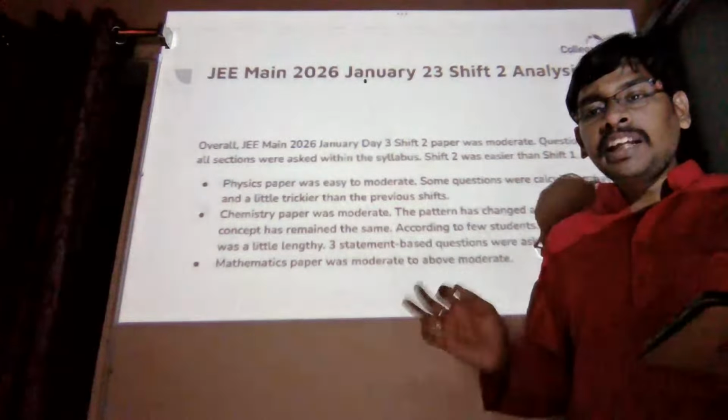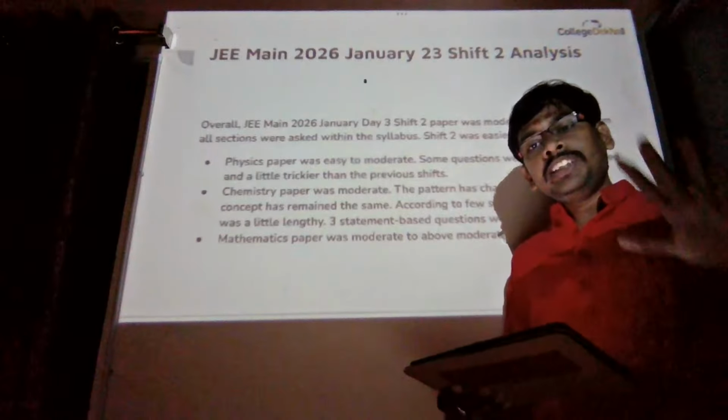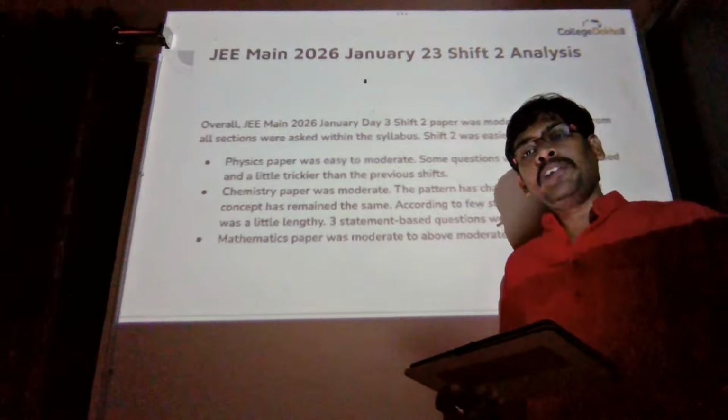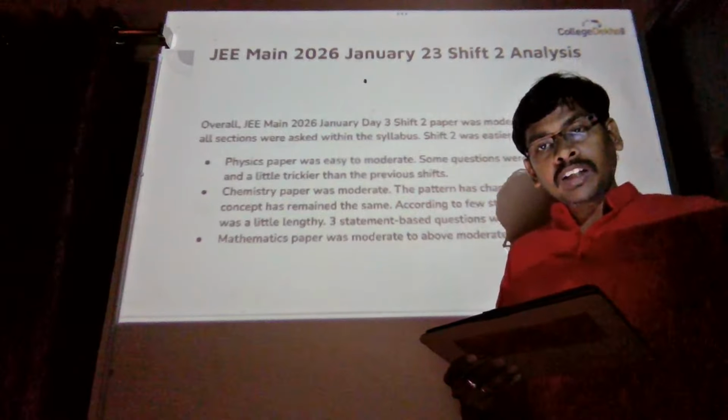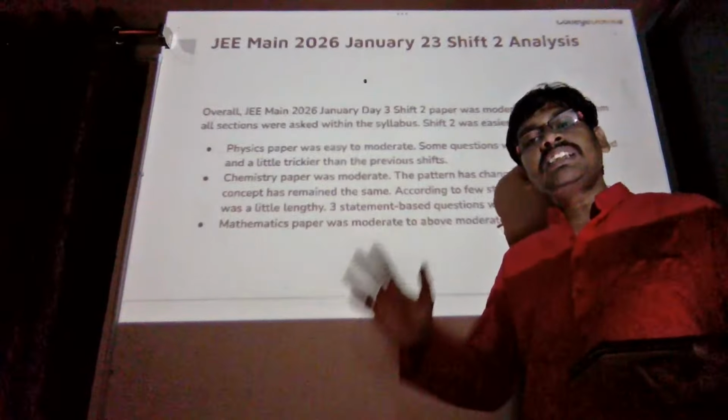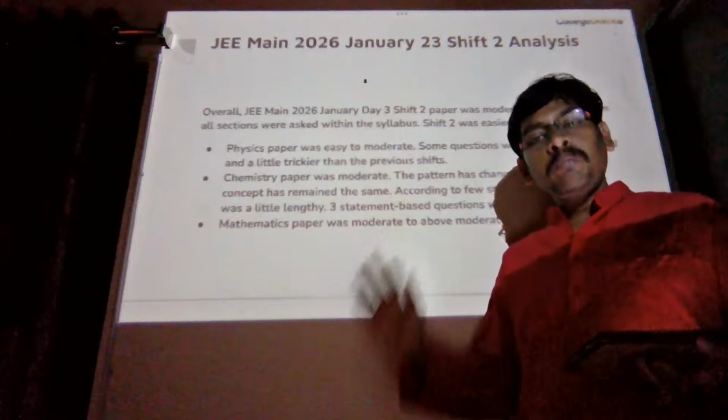Sir, physics was tough, everyone is saying. Yes, I have also got 2 to 3 comments from students on WhatsApp. They also said that physics was tough in this. That's what I'm saying. Physics difficulty level was slightly increased compared to previous shifts, previous 5 shifts. Some questions were a little trickier, say 6 to 7 questions, and they troubled the students. We agree that the difficulty level of physics increased, but it was not too tough compared to the chemistry and mathematics sections. Yes, physics was slightly tougher compared to previous shifts.